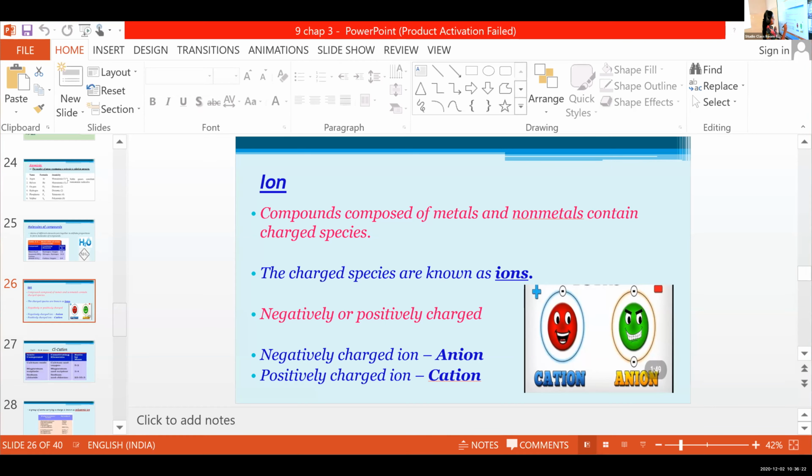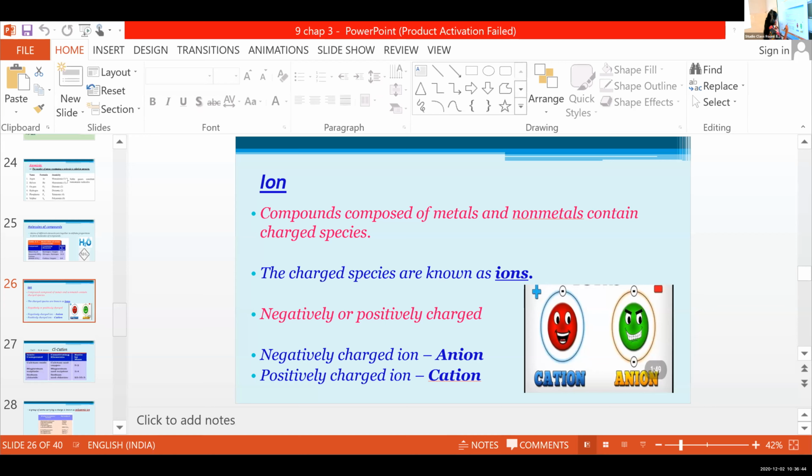When a compound is composed of a metal and non-metals, it contains charged species. These charged species are known as ions. Clear?